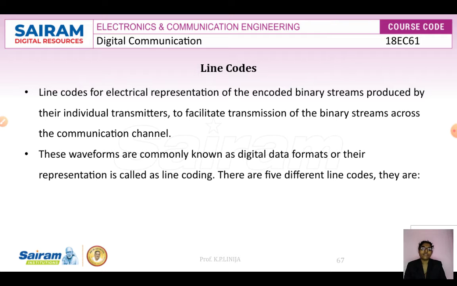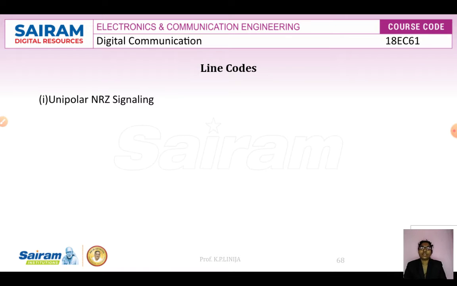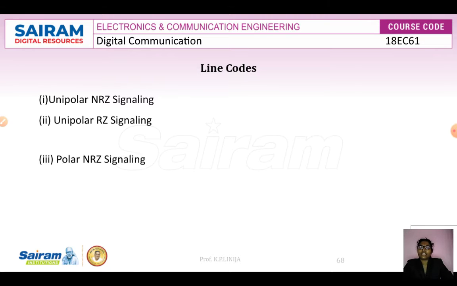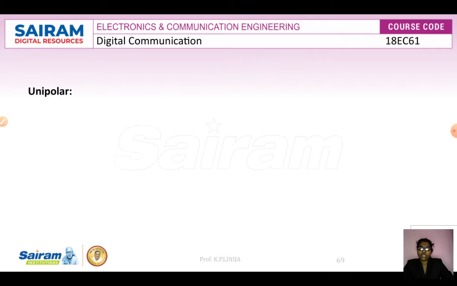There are 5 different line codes: unipolar non-return to zero signaling, abbreviated as NRZ; unipolar return to zero signaling, that is RZ signaling; polar non-return to zero signaling; bipolar return to zero signaling; and split phase or Manchester code.